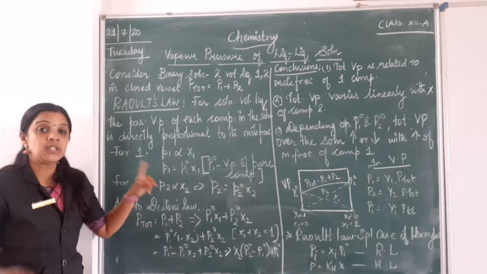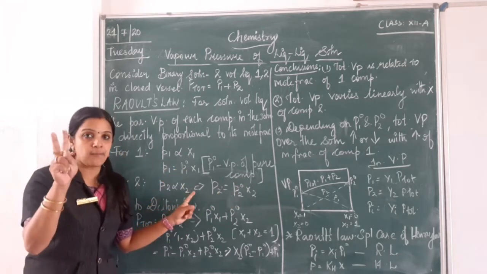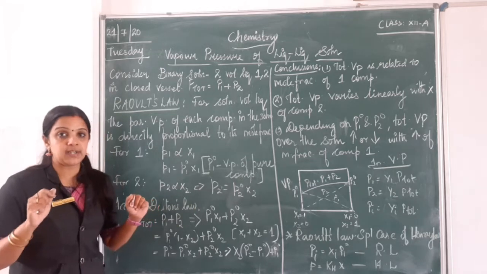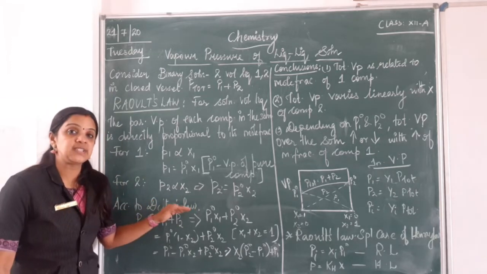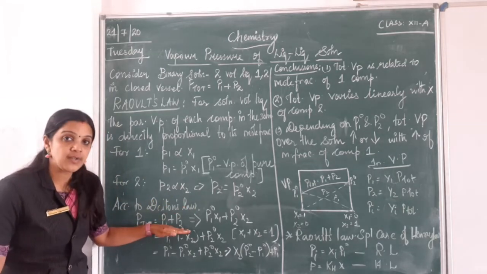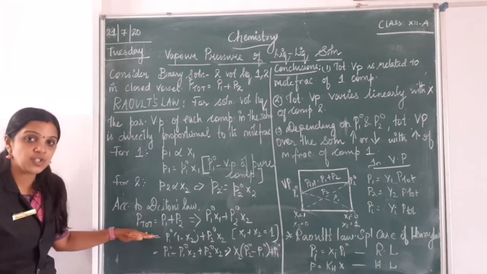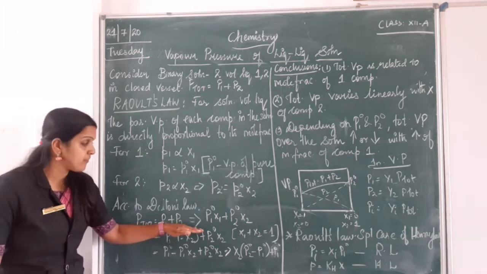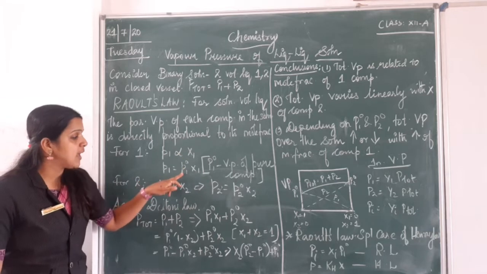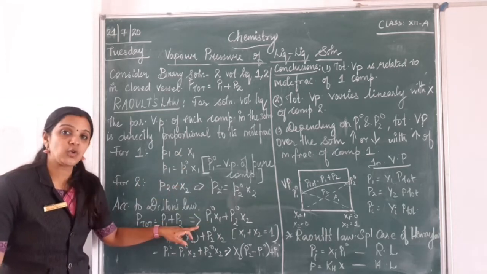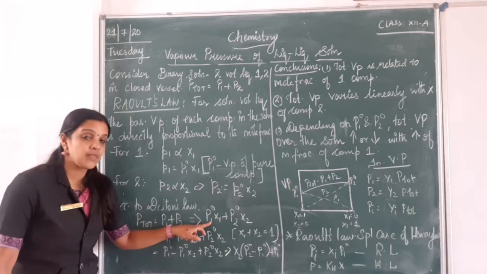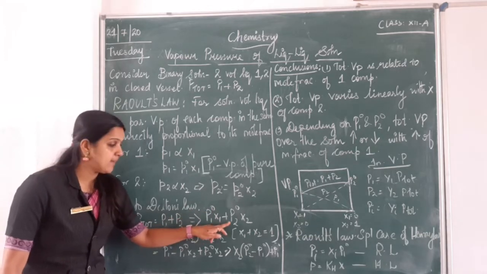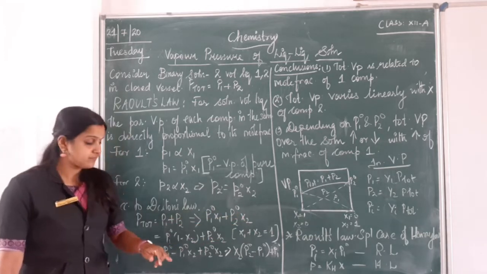So now you have pressure for both the components, the first and the second component. Now we will introduce Dalton's law. So according to Dalton's law, the total pressure will be P1 plus P2. Now substitute the values of P1 and P2 in this equation. So what do we get? P1 naught x1 plus P2 naught x2.